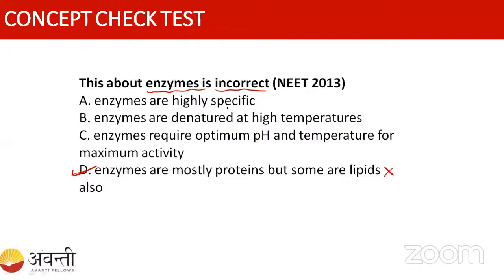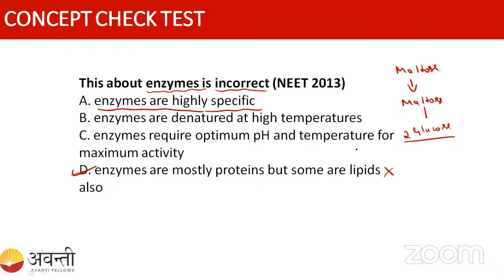Students, enzymes are a very important concept. Enzymes are highly specific in nature. A particular enzyme is going to convert a particular substrate into the product. For example, the maltase enzyme is going to break only maltose, and it will give two molecules of glucose. Is it going to act on lactose?